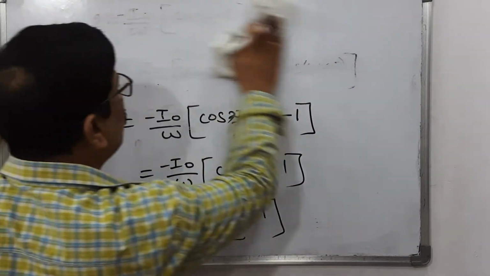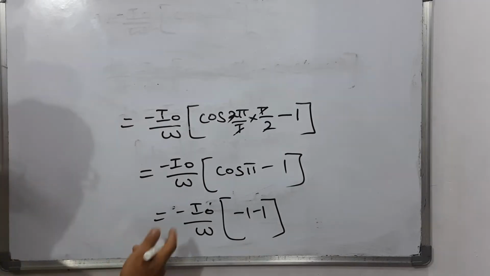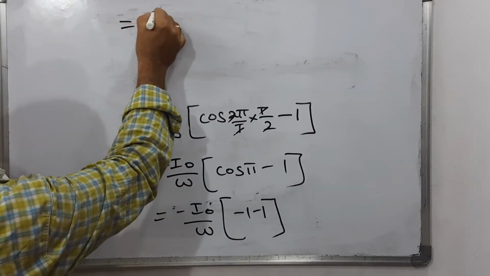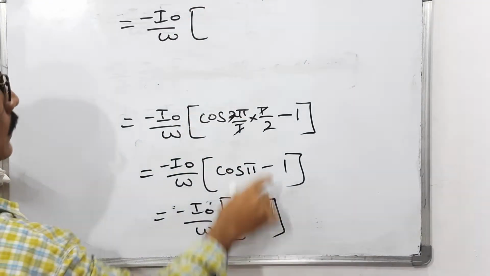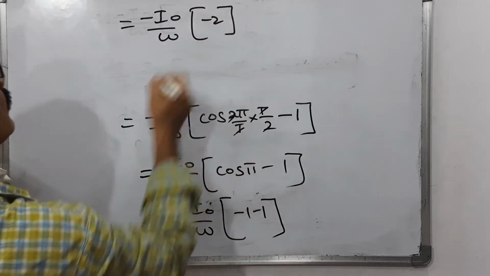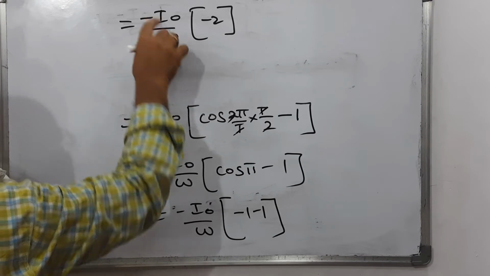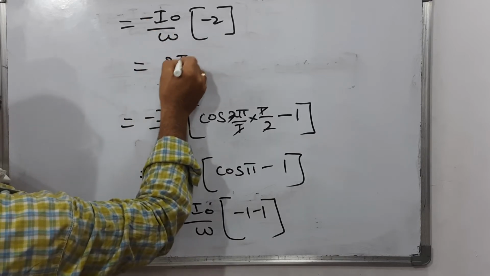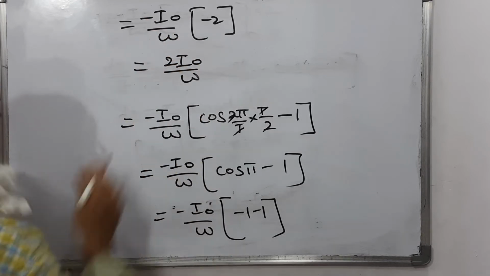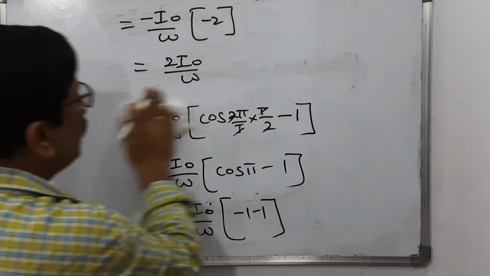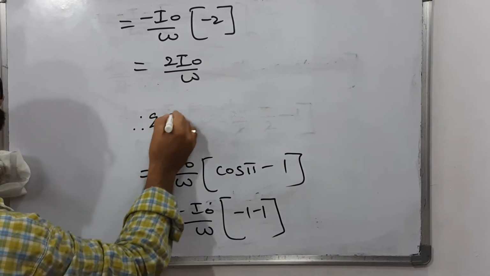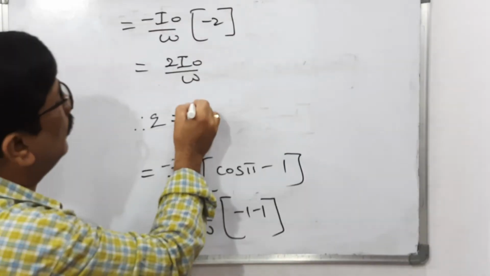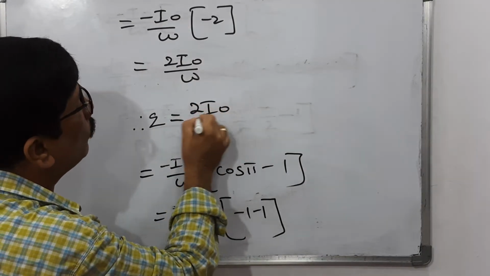If you have any doubt, just go back and see this calculation again. So minus I naught by omega as it is. This is minus 1 minus 1, you are getting minus 2. Then minus into minus is plus, so it becomes 2 I naught by omega. What is this actually? This is nothing but total charge. Therefore, total charge in the first half of the cycle is 2 I naught by omega.